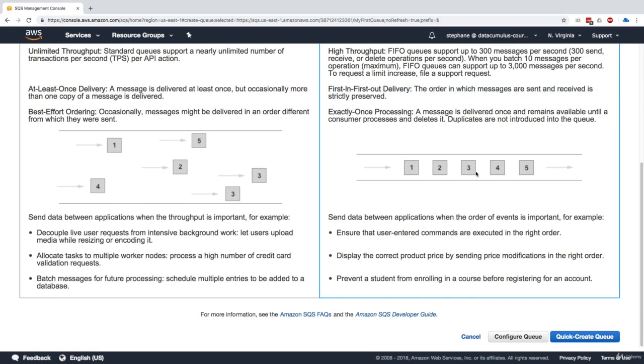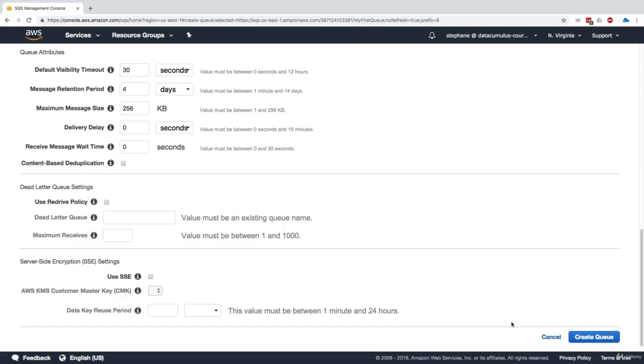You get first in, first out delivery. So this is kind of the same as my diagram. Exactly once processing. So that means that the message is processed exactly once. And this is nice because we don't get any duplicates. And so to ensure that the order is important, we need to have one consumer. And so this could be a use case for whatever application you're going through. Now let's go and configure that queue.